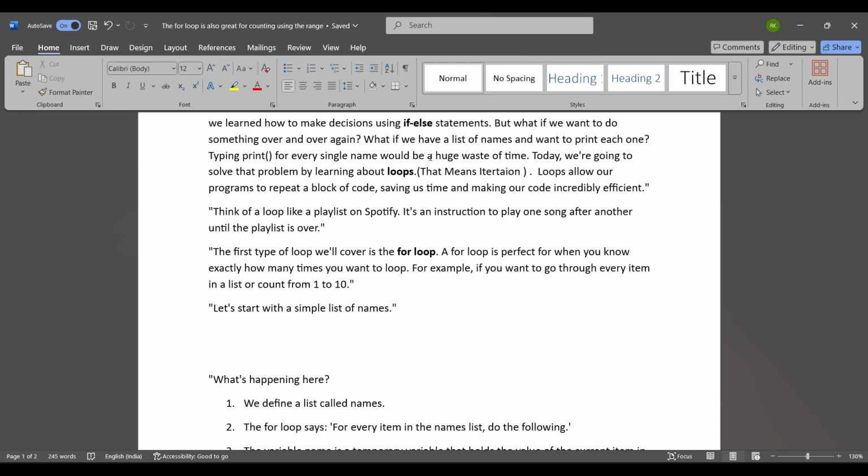The first type of loop we will cover is the for loop. A for loop is perfect for when you know exactly how many times you want to loop. For example, if you want to go through every item in a list or count from 1 to 10. Let's start with a simple example, a list of names.